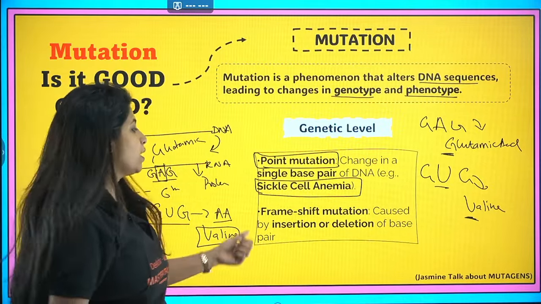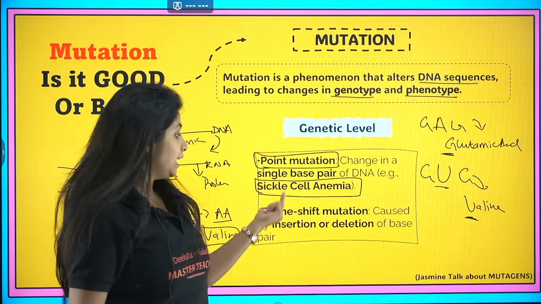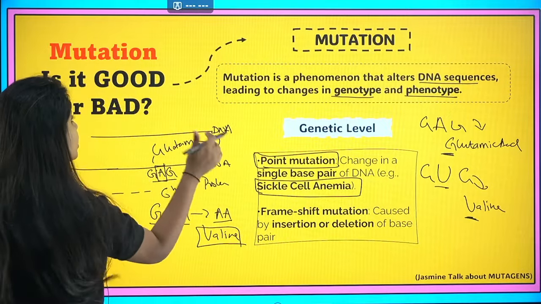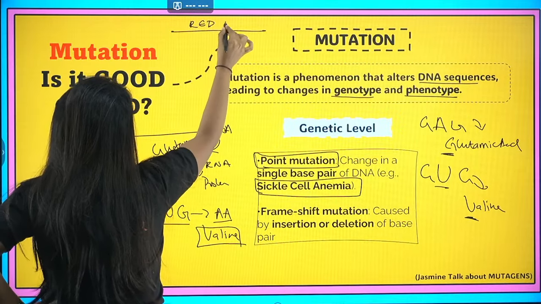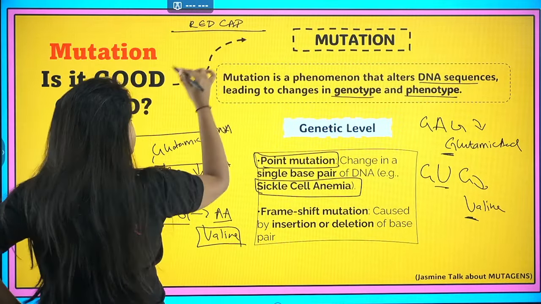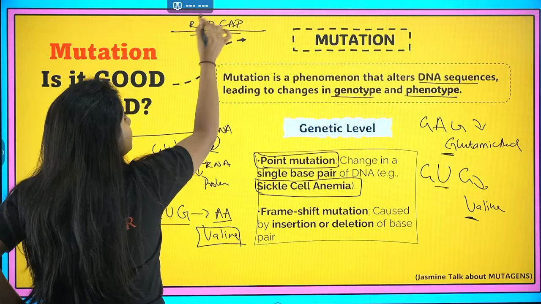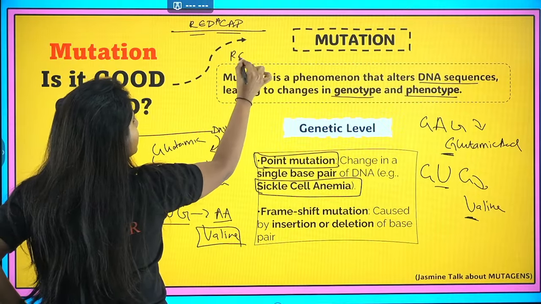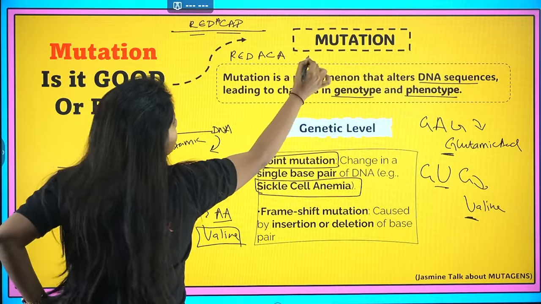Now frame shift mutation. Frame shift mutation is caused by insertion or deletion of a base pair. For example, in your NCERT there is an example given, red cap. Suppose these are the codons that we have. So we read it as red and we read it as cap. Suppose I insert A over here. So now it will be red and then ACA and then P.